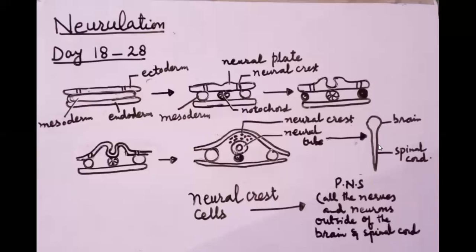Neural crest cells migrate to various parts of the embryo afterwards, and they are involved in the formation of the peripheral nervous system and peripheral nerves, the medulla of the adrenal gland, which is present above the kidney, teeth, skull bones, and so many other different organs or parts that are made up of neural crest cells. They migrate so rapidly that some scientists consider them the fourth germ layer.